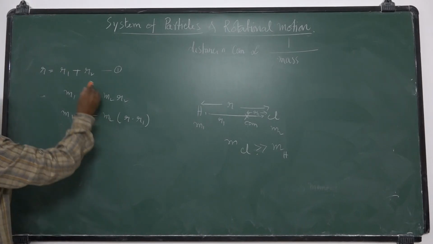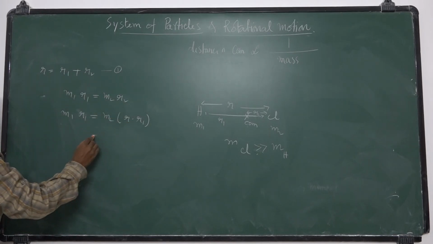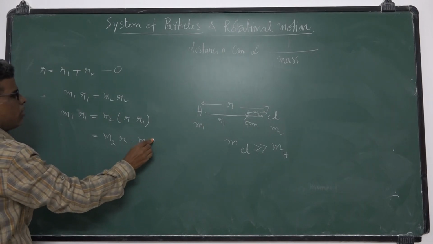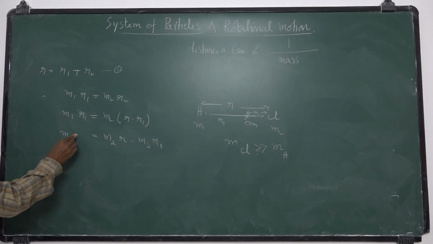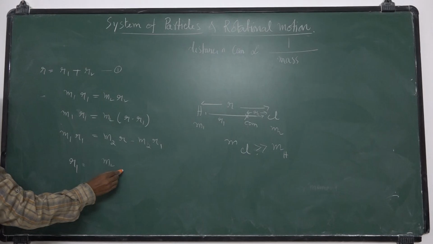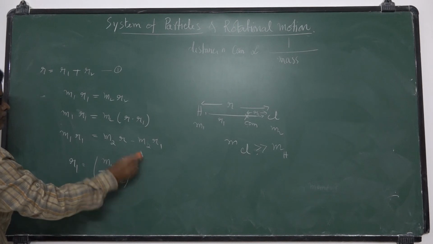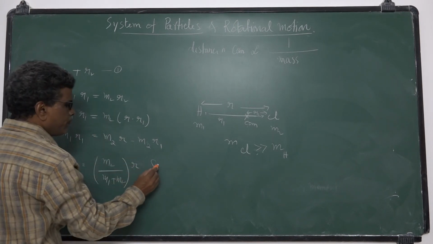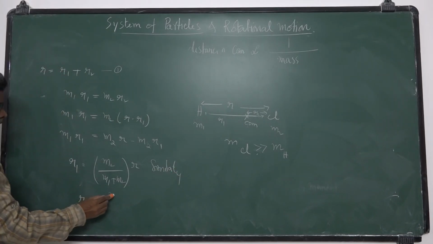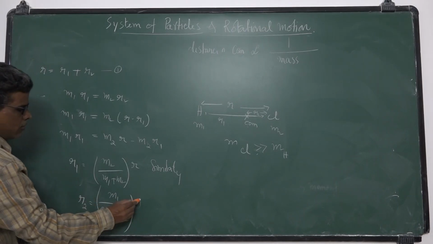Instead of r2 I am writing r minus r1. So I will get m2 r minus m2 r1. So this is m1 r1. Bring this one over, and take r1 as common. Then you will get r1 is equal to m2 by m1 plus m2 of r. So similarly r2 is equal to m1 by m1 plus m2 of r.